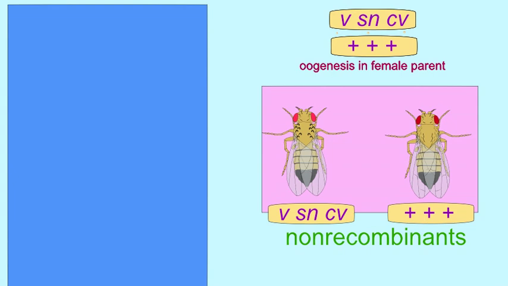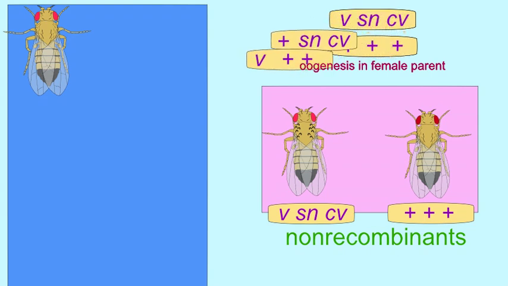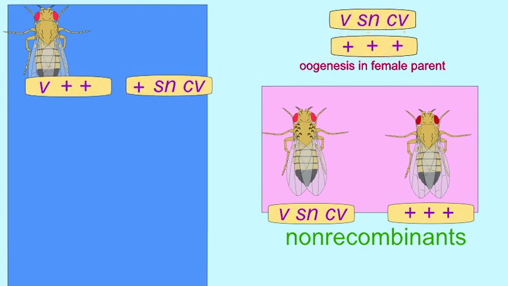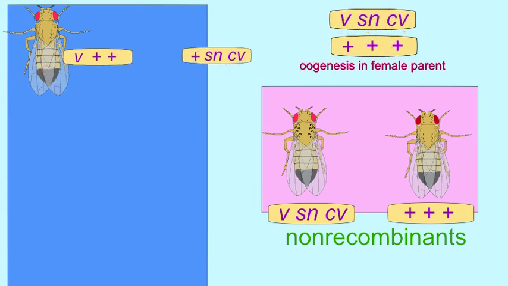arrangements of alleles. It is possible that crossing over separated the mutant alleles during oogenesis. Crossing over may have occurred between vermilion, the mutant allele, and the mutant alleles for singed and cross-veinless, so that one chromosome would possess the wild type allele for vermilion and then the mutant alleles for singed and cross-veinless, while another X chromosome would have possessed the mutant allele for vermilion and the other two wild type alleles.